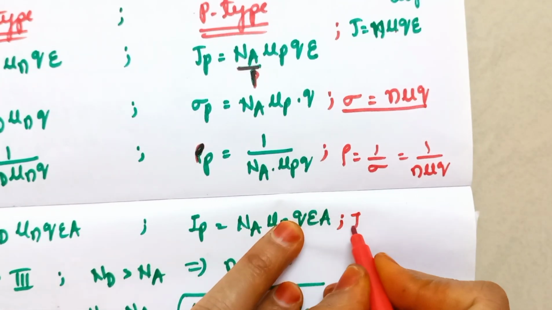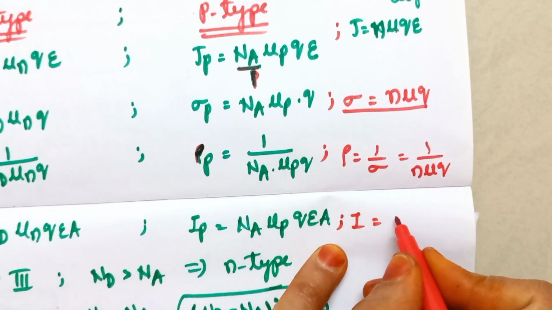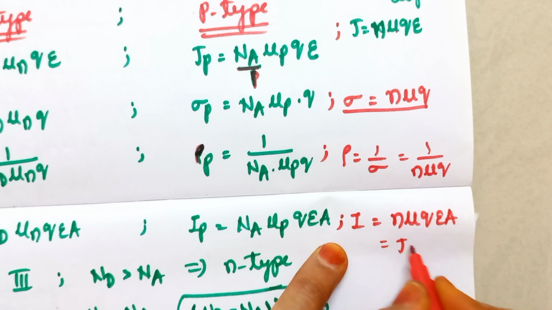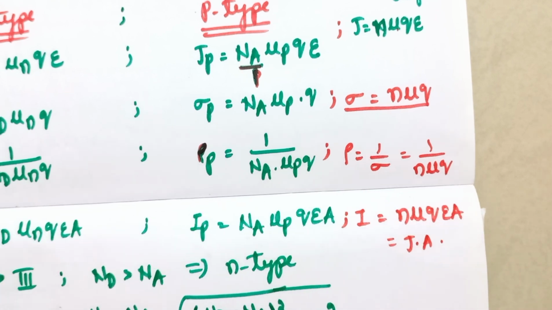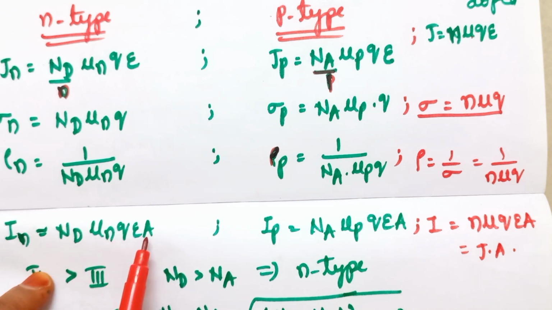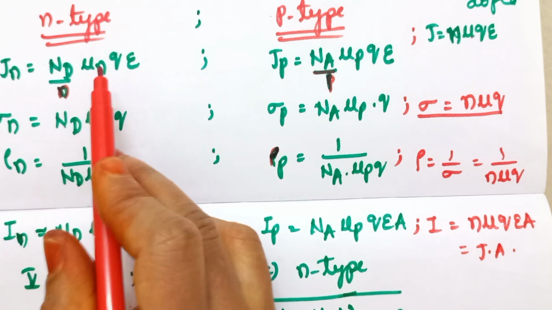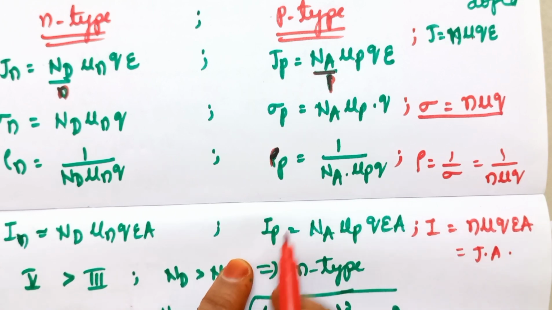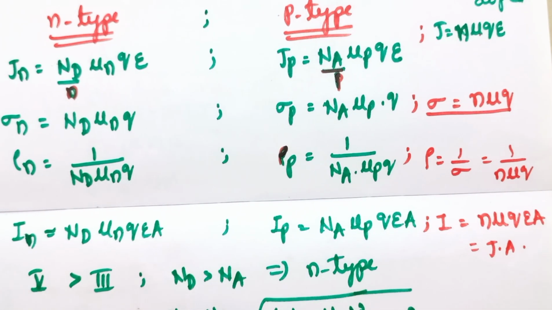And we have one more parameter, that is the current. Current is equal to n mu q epsilon A, that is J into A, we know that. So we are modifying them as Nd mu n q epsilon A for In, that is for n-type, and Na mu p q epsilon A for Ip, that is for p-type. This is how the expressions are different for p-type and n-type semiconductors. They are similar but the notation is different. This has to be remembered.